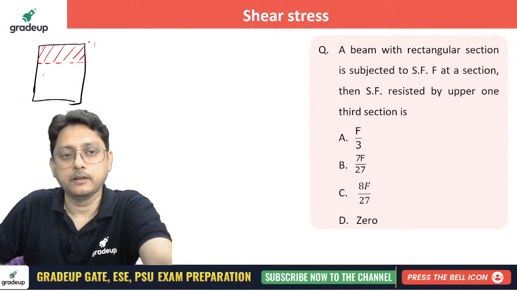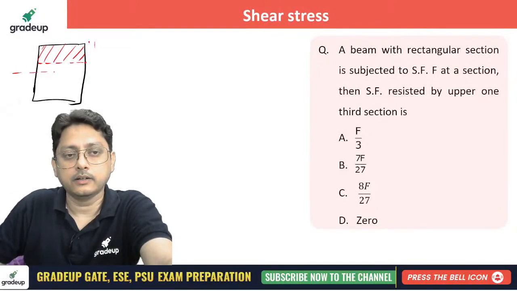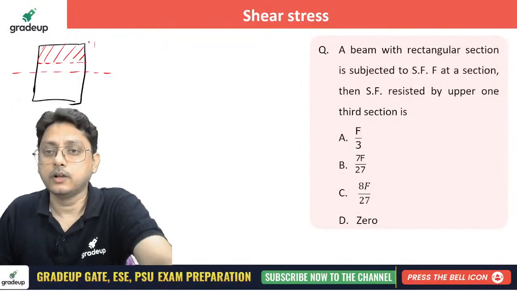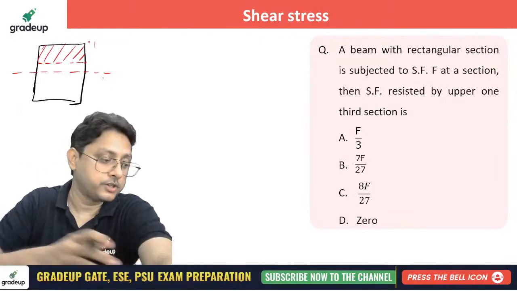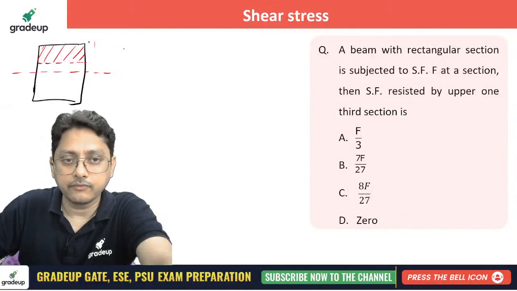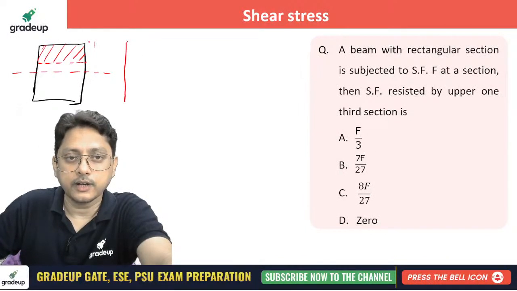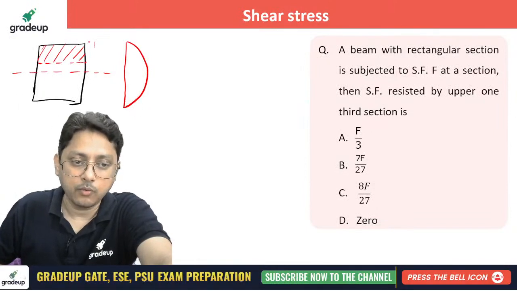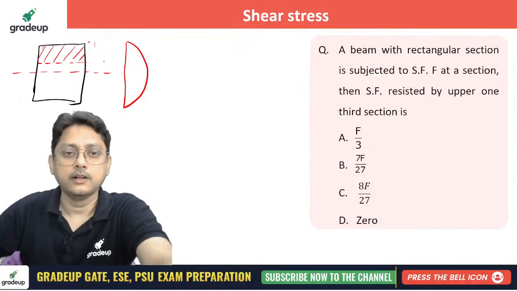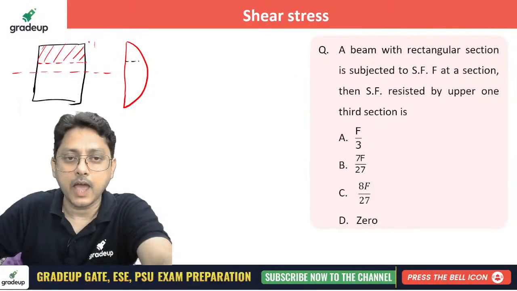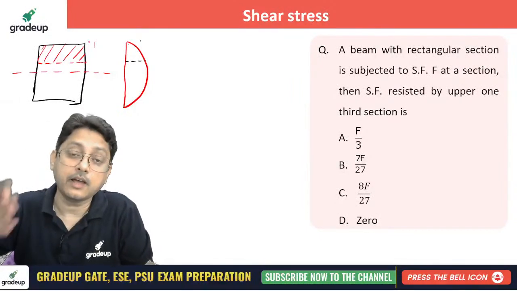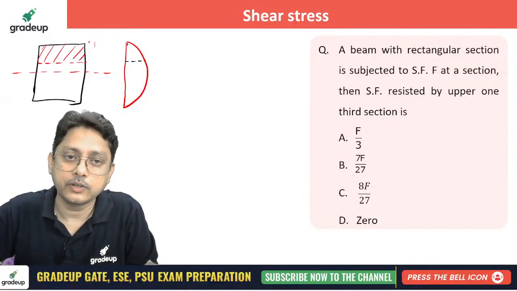Maybe this is the neutral axis. What is the shear force resisted by the upper 1/3? You know that there is a variation, right? Across the depth there is a parabolic variation. Now once again I'll say the same thing. If someone asks what the force resisted is, it is quite difficult because there is a variation. If it were a linear variation, I could say that. So here it is 0.